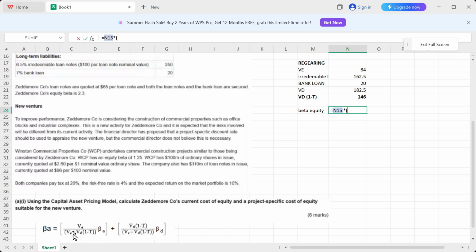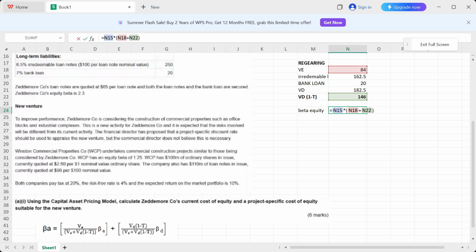Over here it's dividing, so when it goes to the other side it multiplies, right? And what's the denominator? VE plus VD times 1 minus D. Okay, so that means VE 84 plus VD times 1 minus tax, which is this value over here, right? And then I'm going to close the bracket. All right, so that's the first thing.